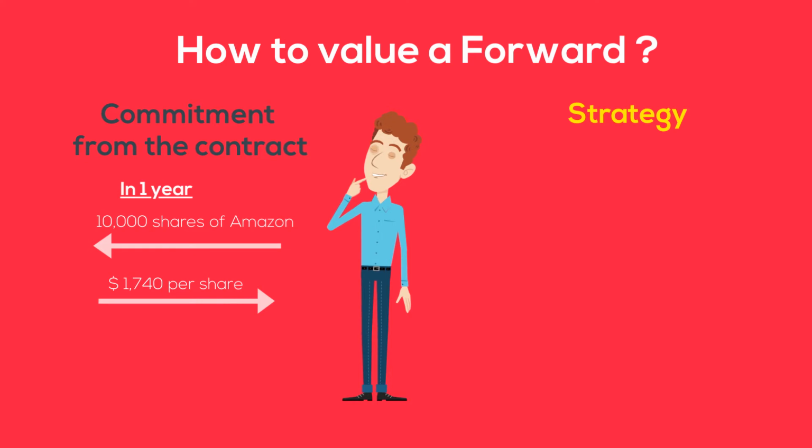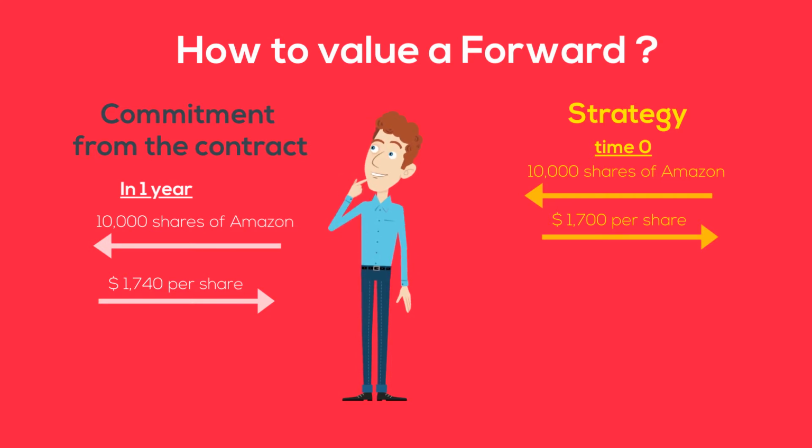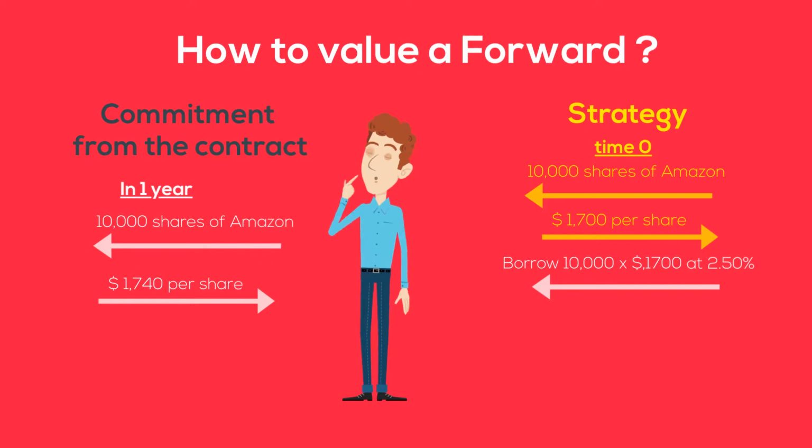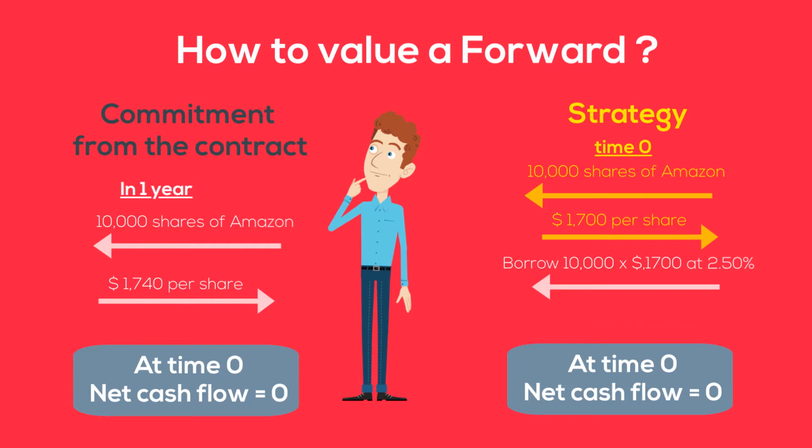On the contrary, he could buy the Amazon shares now at the current market price that is known, let's say $1,700. Of course, Mr. B needs to finance this purchase. And remember that there is no payment upfront from the forward contract. So he will need to borrow the money, let's say at the interest rate of 2.5%. Observe for a second that Mr. B is flat cash. Indeed, on the forward contract side, there is no payment at time zero. And on his strategy, all the money he borrowed, he invested in the purchase of the shares. So net, there is no cash on the strategy side either.